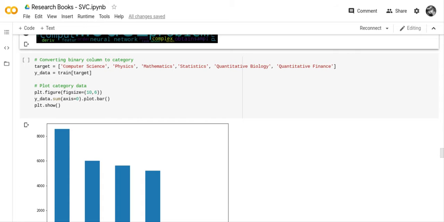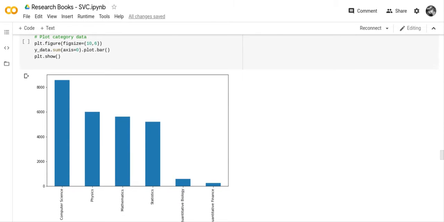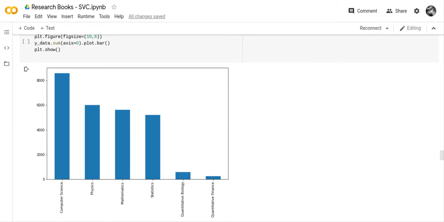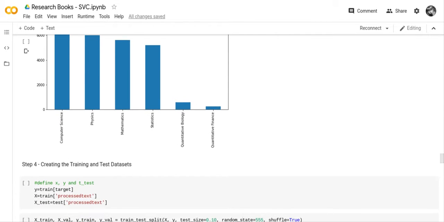And then we make a little graph here, and what this does is it shows you the percentage of ones. So you can see computer science is the first, physics is the second, mathematics is the third, statistics is the fourth, quantitative biology is the fifth, and quantitative finance is the sixth.